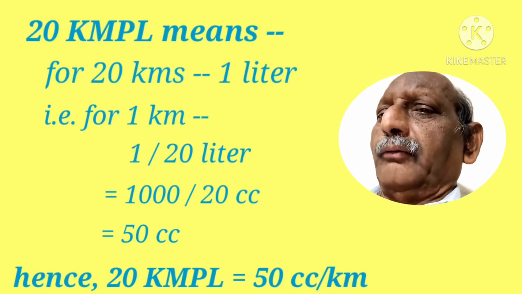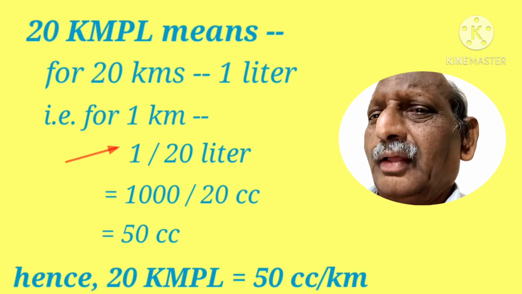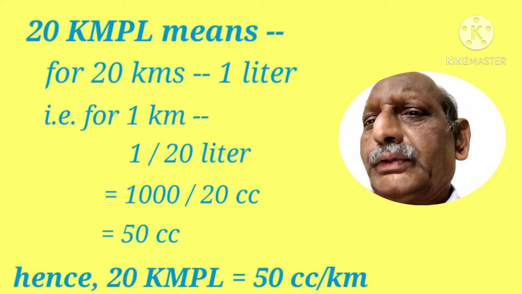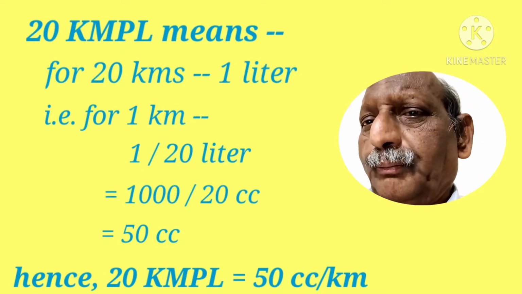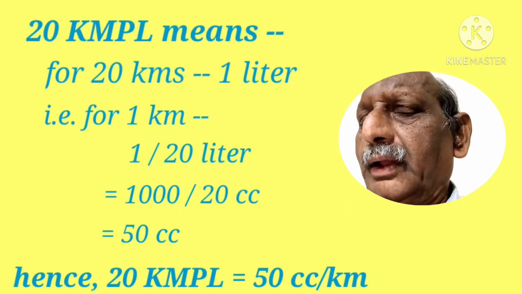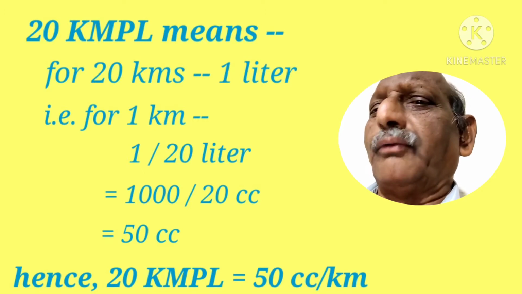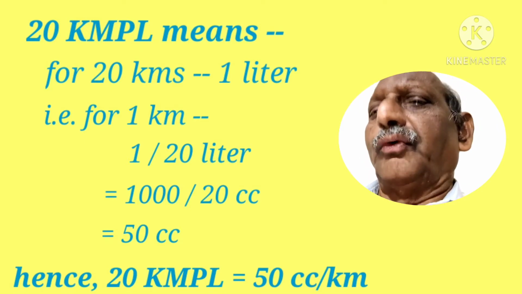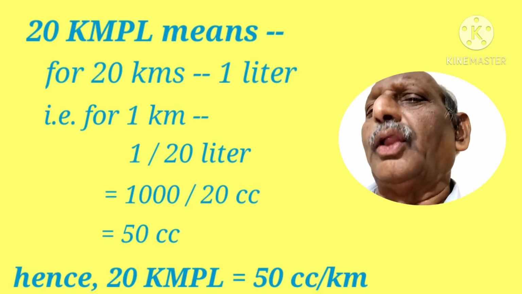When I say 20 kmpl, 20 kilometers per liter, that means for 1 kilometer I will need 1 upon 20 liters. Now using such a fraction is obviously not convenient, but we know that 1 liter is equal to 1000 cc, and therefore for 1 kilometer we will need 1000 upon 20 cc. 1000 upon 20 comes to 50 cc. That means 20 kmpl is equivalent to 50 cc per kilometer.